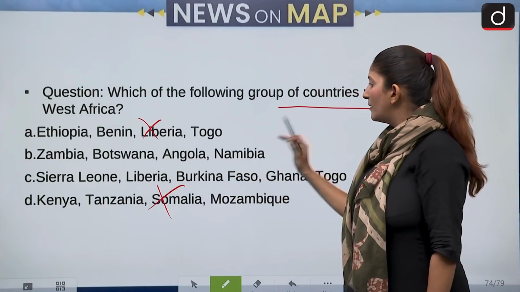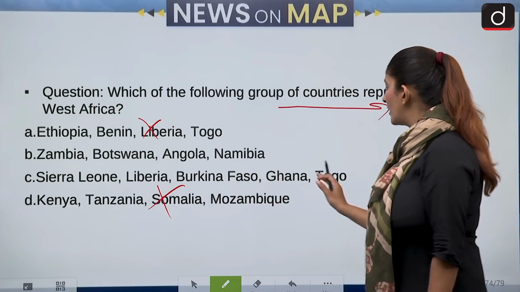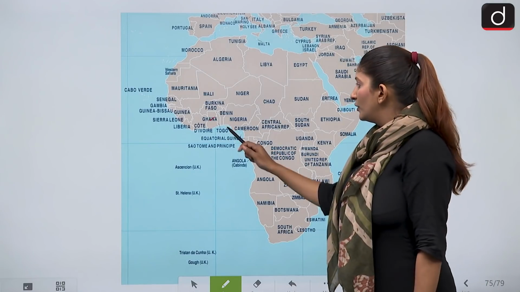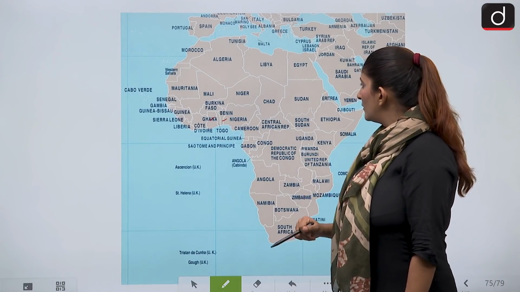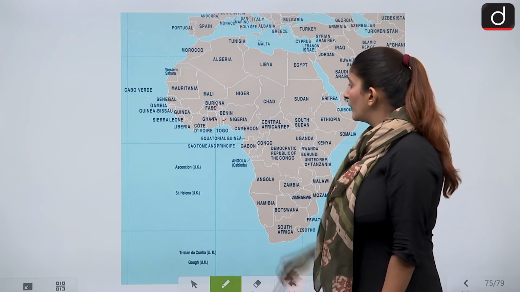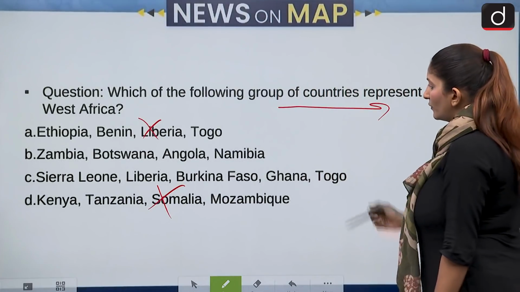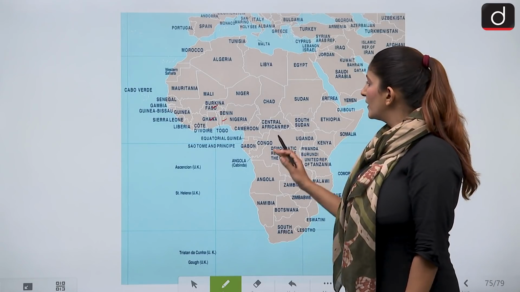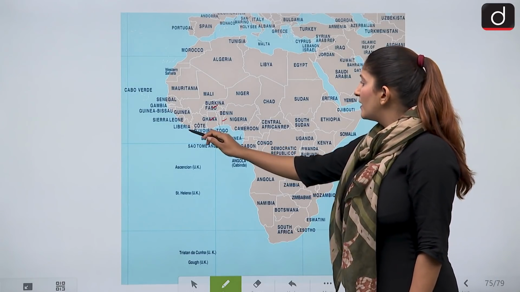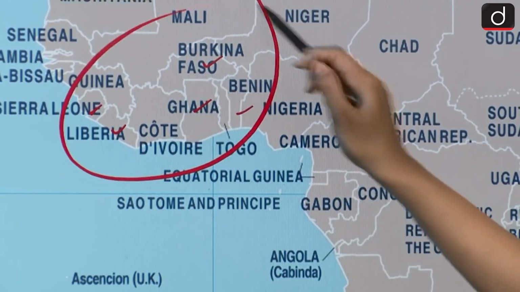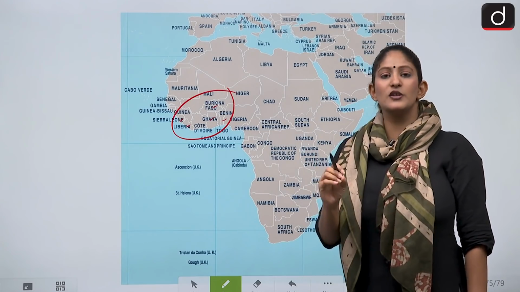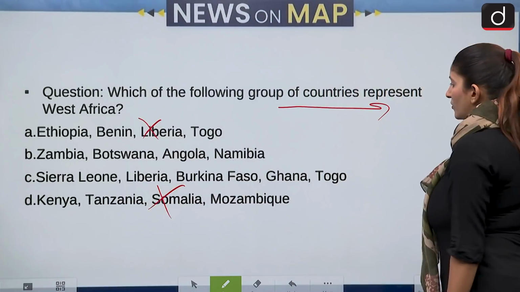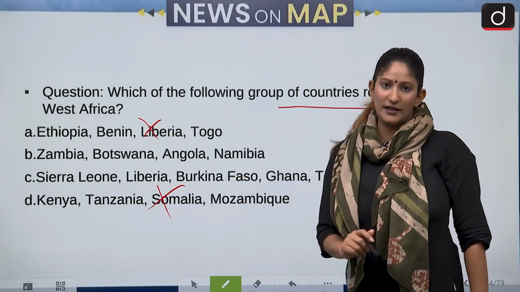Zambia, Botswana, Angola, Namibia, Sierra Leone, Liberia, Burkina Faso, Ghana and Togo. C is the correct answer. Let's see how. Ghana, Togo, then we also had many other countries. I think Burkina Faso was also there. Yes, Burkina Faso, Ghana, Togo, Liberia and Sierra Leone. So this is going to be our correct answer. Liberia and Sierra Leone here, West Africa. This is straight out. I just knew that 3 to 4 were definitely belonging to West Africa. That is why I could answer this question. Option C is going to be the correct answer here.